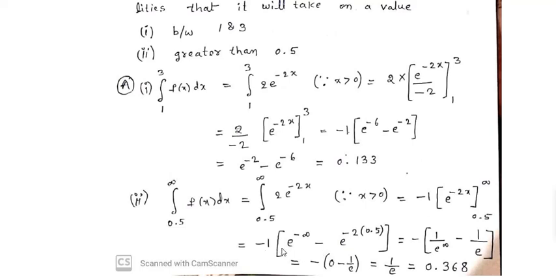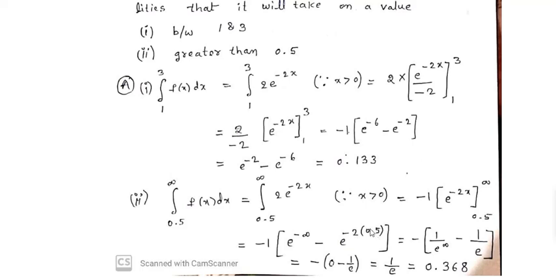Minus 1 into, replace x with upper limit infinity, then we have e power of minus 2 into infinity, e power of minus infinity, minus, replace x with 0.5, e power of minus 2 into 0.5. Therefore its value is minus 1 into e power of minus infinity. E power of minus infinity can be written as 1 by e power of infinity, minus 2 into 0.5 is 1.